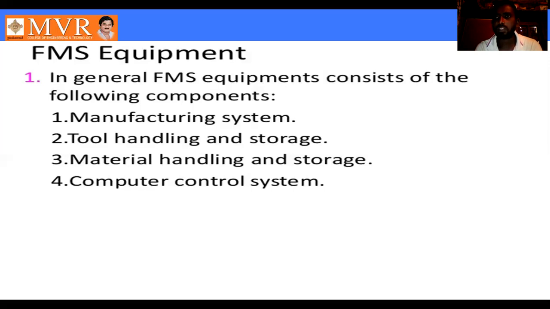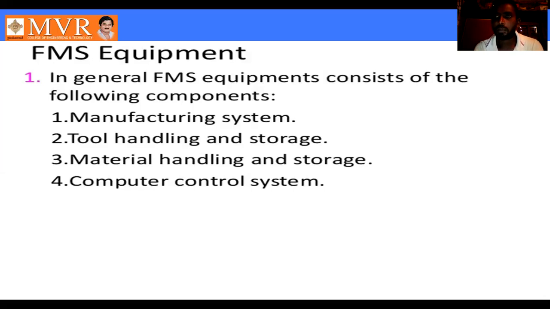Part classifications and coding systems are based on the design attributes and manufacturing attributes, and we can give the code. Generally, we have three codes: monocode, polycode, and hybrid code. Next is production flow analysis, which is a part family classification. Next, we will discuss another topic in group technology.